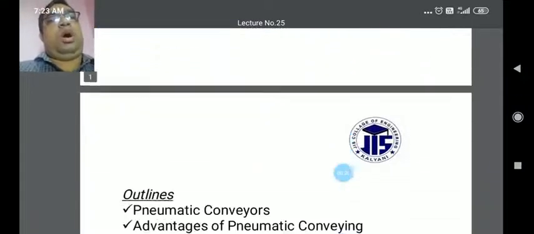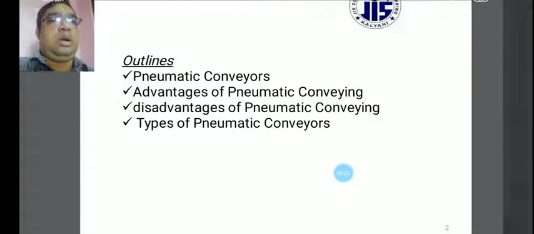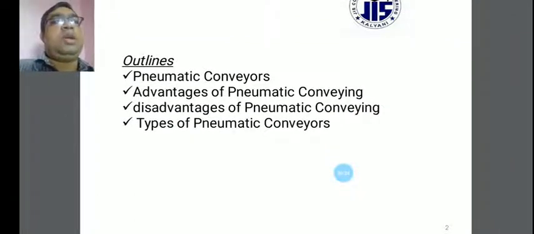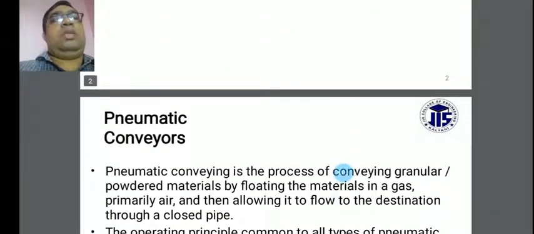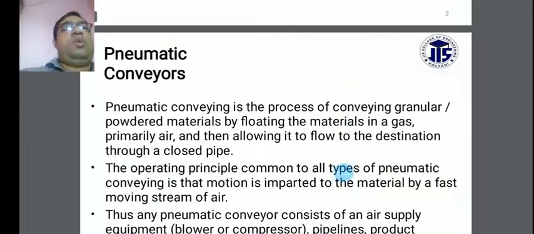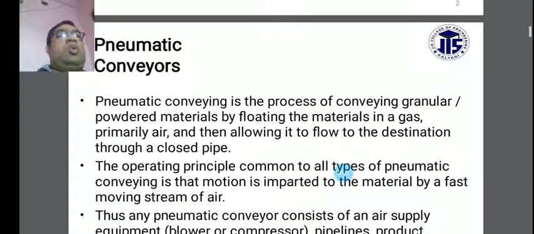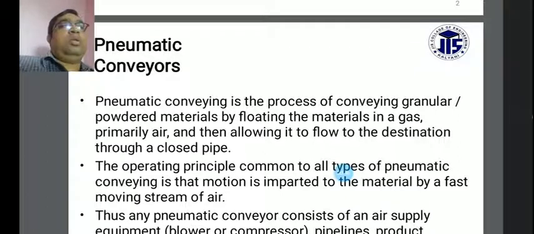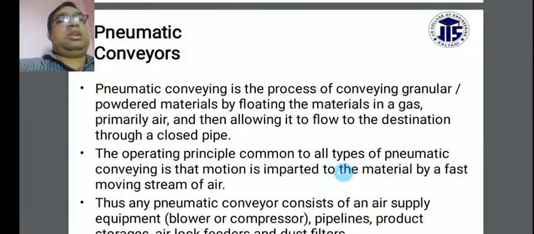We will concentrate on a few outlines: pneumatic conveyors, the advantages of pneumatic conveyors, the disadvantages of pneumatic conveyors, and the types of pneumatic conveyors. Pneumatic conveying is the process of conveying granular and powder materials by floating the materials in a gas, primarily air, and allowing them to flow to their destinations through a closed pipe.